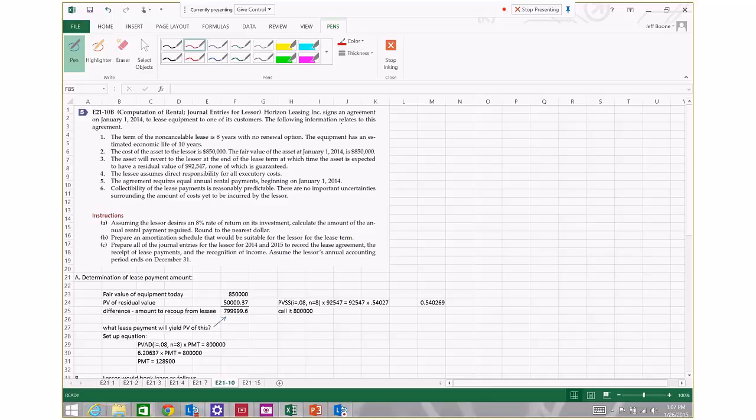Okay, so on January 1st, 2014, Horizon Leasing Inc., who is the lessor, signs an agreement to lease equipment to one of its customers. Here's the information on the agreement. First, the lease spans an 8-year period of time. The equipment has an estimated useful life of 10 years. So lease term, 8 years; 10 years, economic life of the asset.